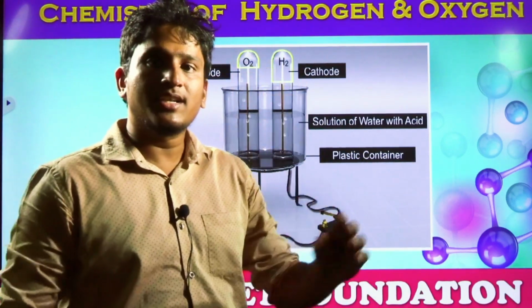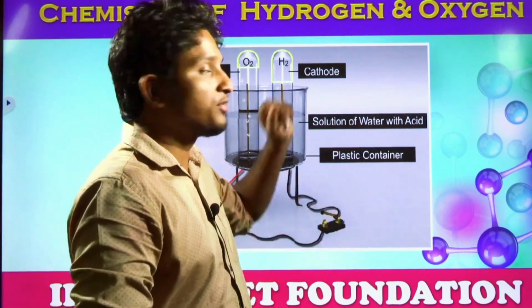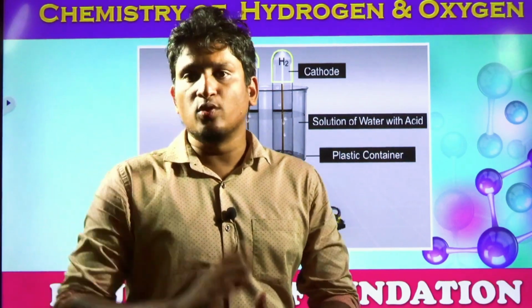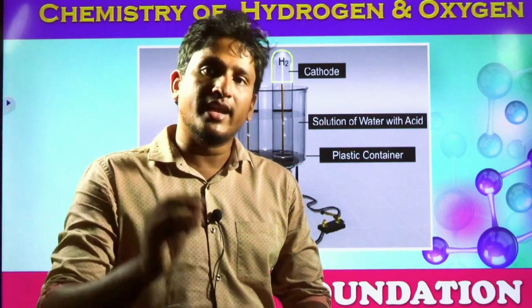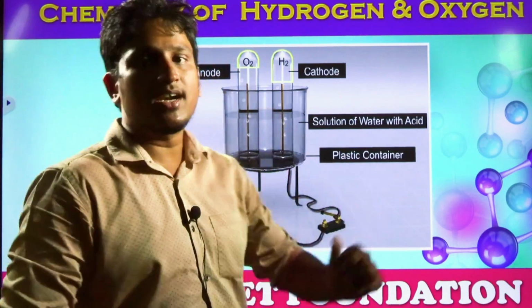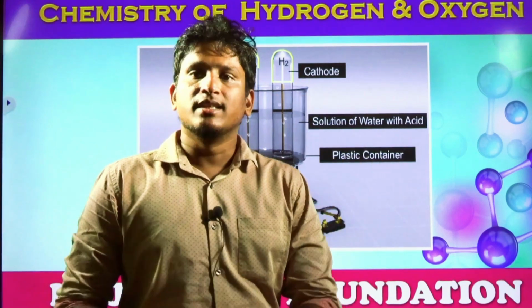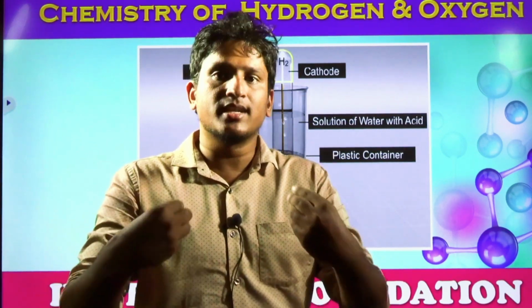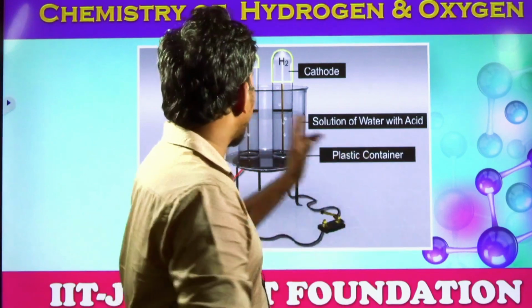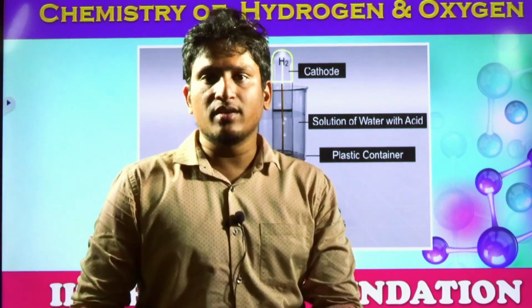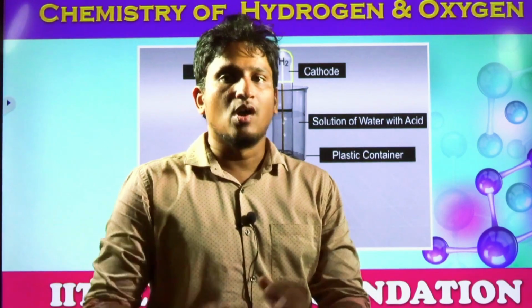They will deposit at the negative electrode called the cathode. And O minus 2 ions, the oxide ions, which are negative ions, will be deposited at the positive electrode called the anode. So at the cathode, students, these H plus ions gain electrons and produce hydrogen gas. And at the anode, O minus 2 ions lose electrons and become oxygen gas.